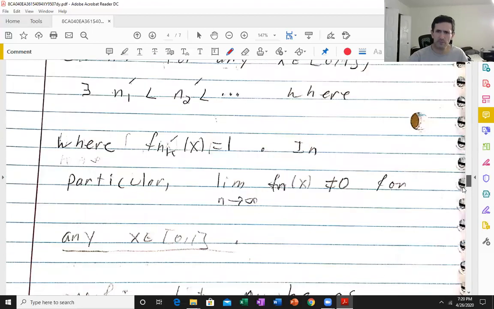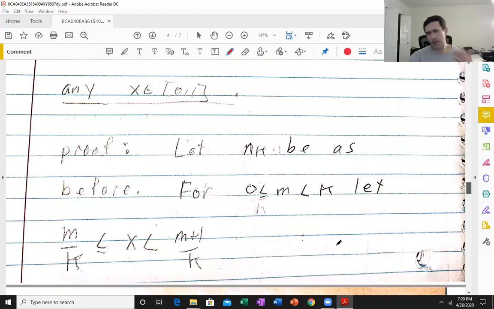We do something you've done in basic analysis to prove that rationals are dense in the real line, or in 0 to 1, or any subset of the real line. For this fixed k, where k is an integer, let m be a non-negative integer less than k, and pick m where x is between m over k and m plus 1 over k.